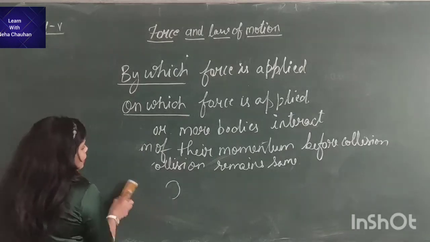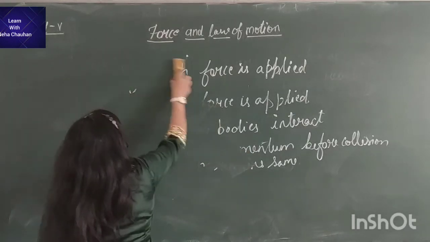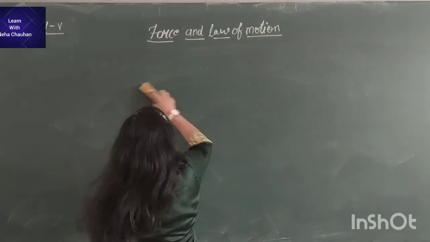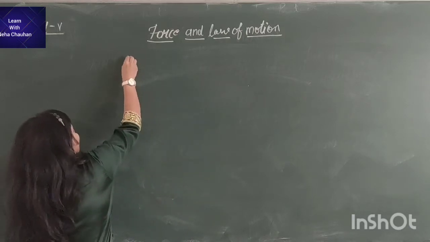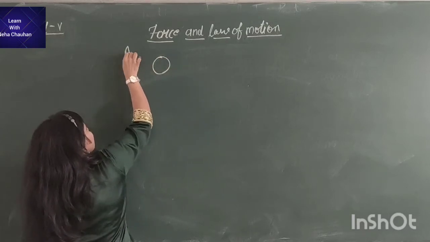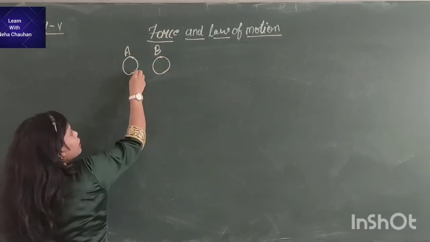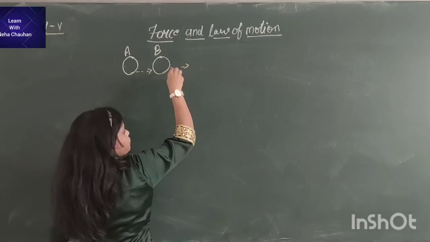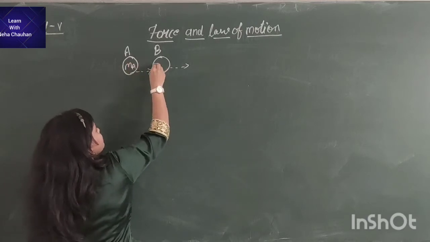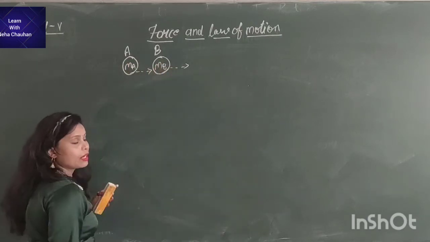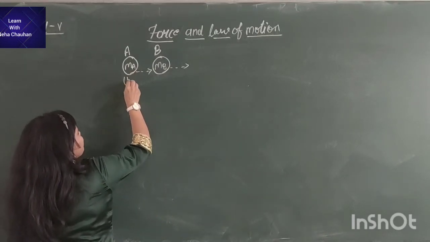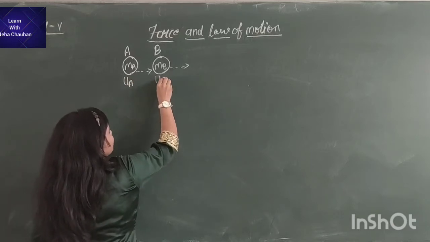Let's prove it mathematically. So we will draw a diagram of this. Let's have two balls, ball A and ball B, moving in the same direction. Ball A has mass MA and ball B has mass MB, and their initial velocities are UA and UB.